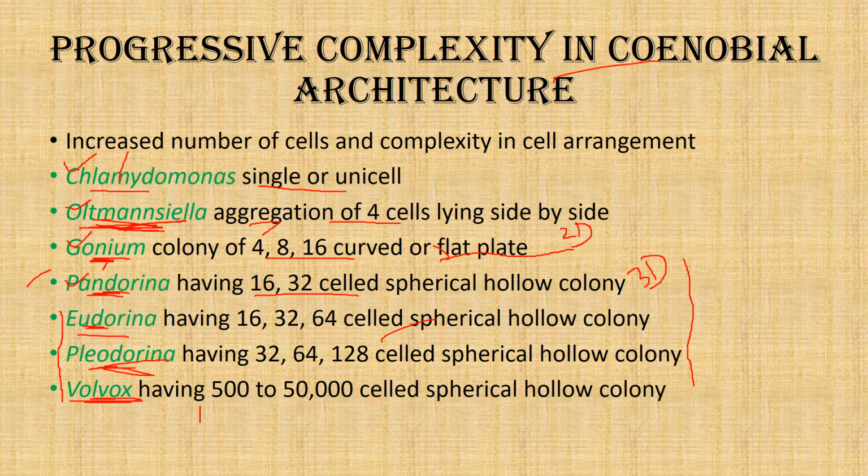In Pleodorina and Volvox, this polarity can be in the form of not only flagella but also the eye spot. Now, what are eye spots? They are photoreceptive organs that are present in the anterior region of the chloroplast.